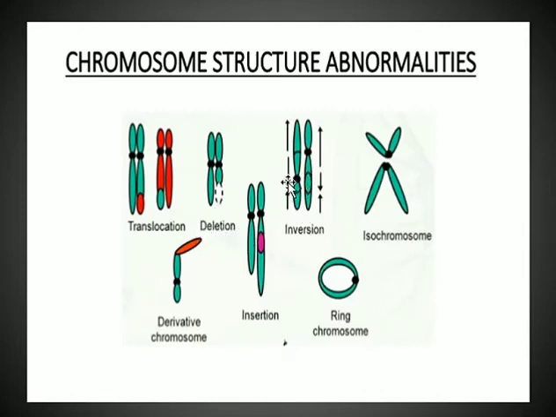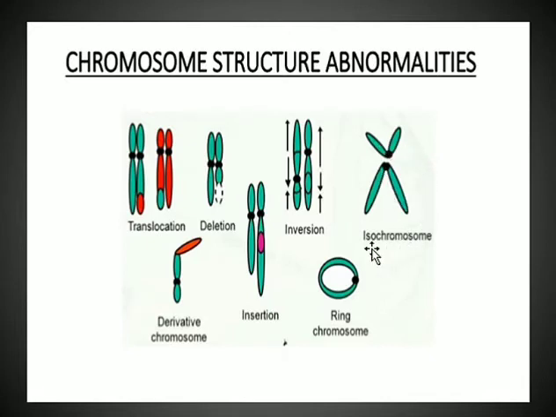Inversion. So you see the position of the centromere, this portion has just broken off and inverted and rejoined, so this is inversion. Similarly there are other types of abnormalities.